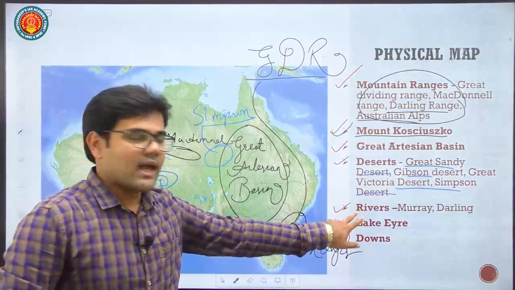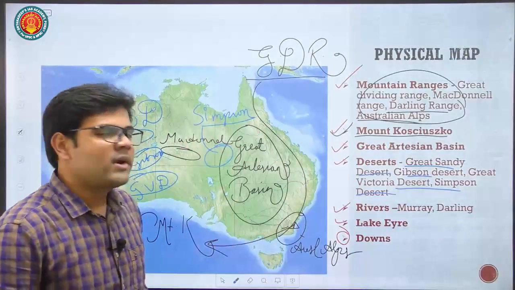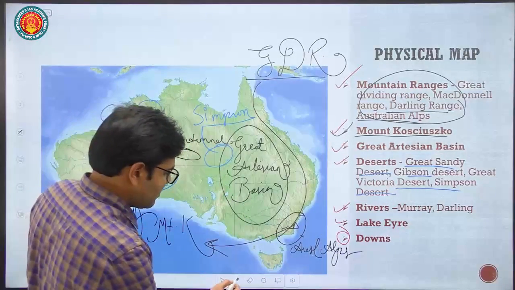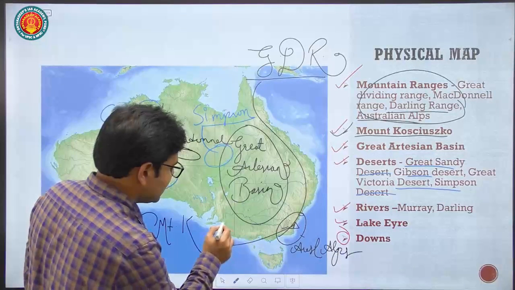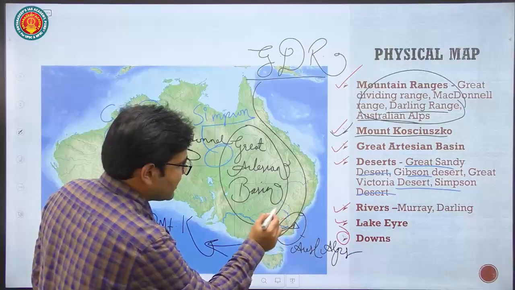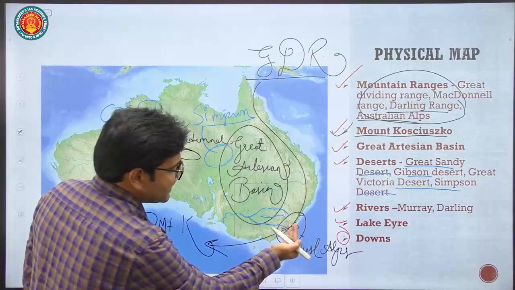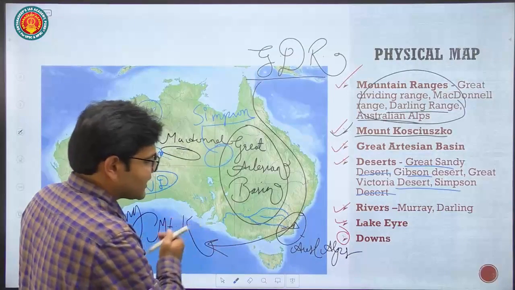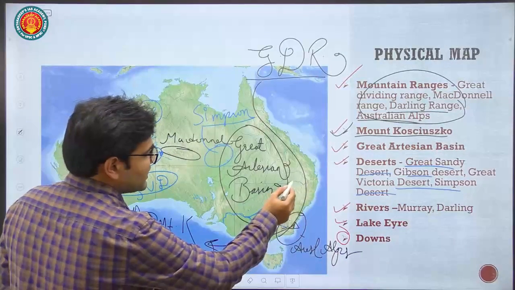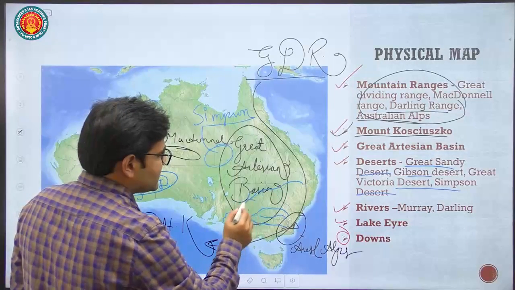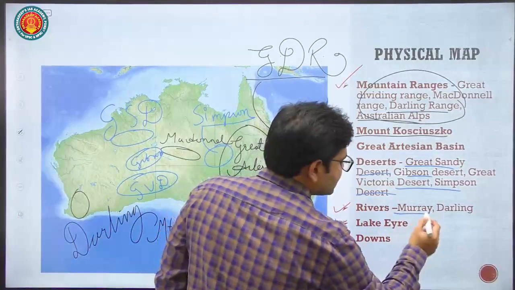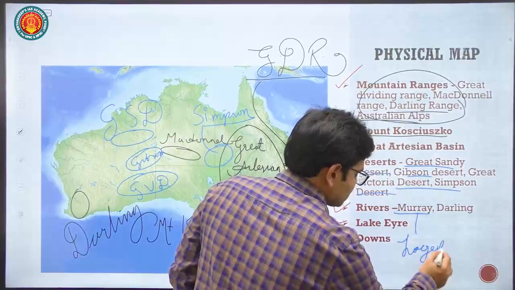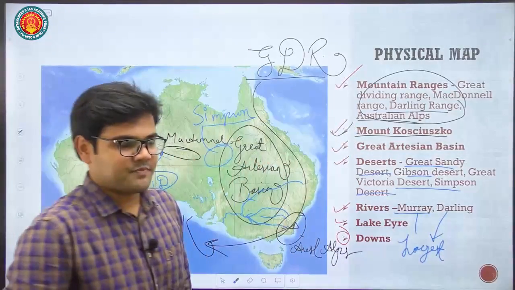Then now it's time for rivers. So there are two important rivers. The longest river, the largest river in Australia is the Murray River. So you can see the River Murray over here. It originates in the Australian Alps. It moves westward and then it discharges itself in the Great Australian Bight. And its tributary, this is the tributary, its name is Darling River. So Murray is the longest river, or you can say the largest river, and Darling is its tributary.